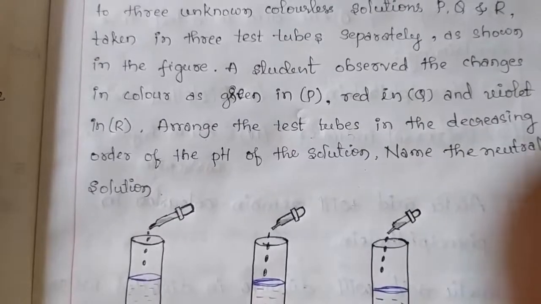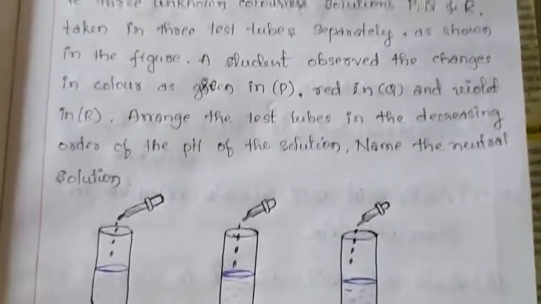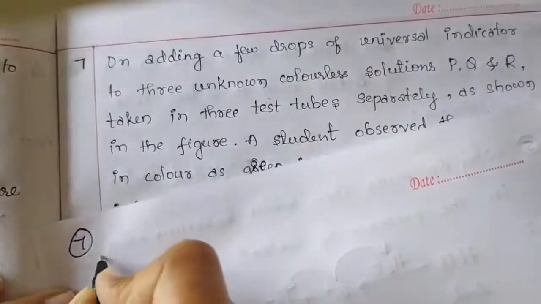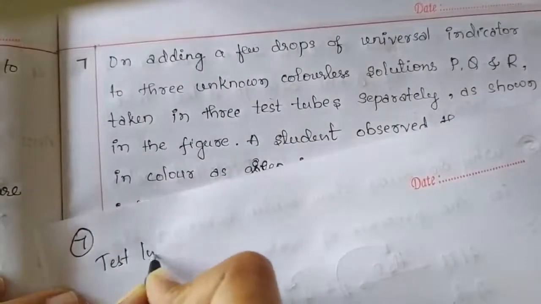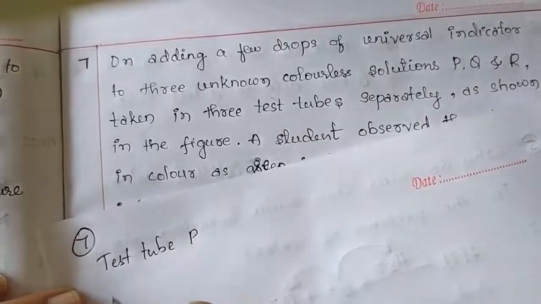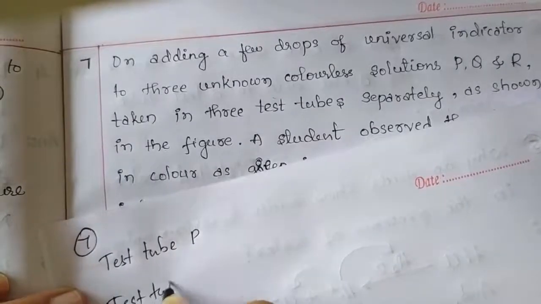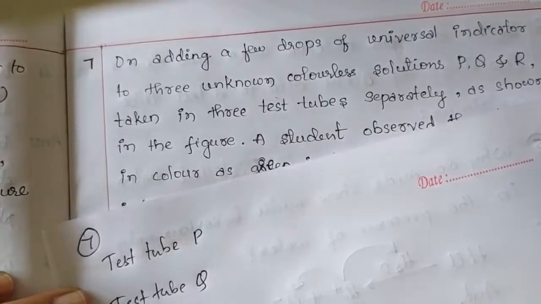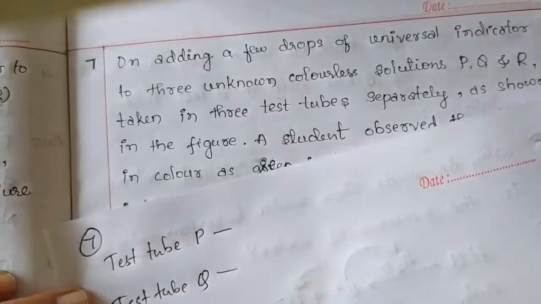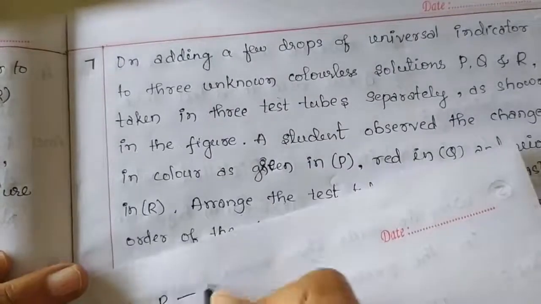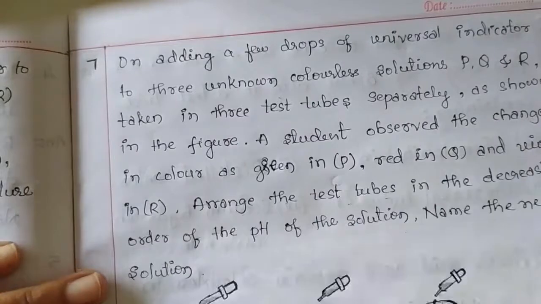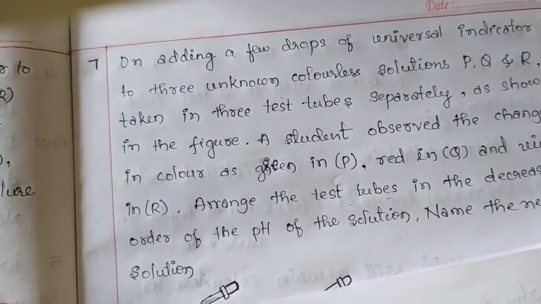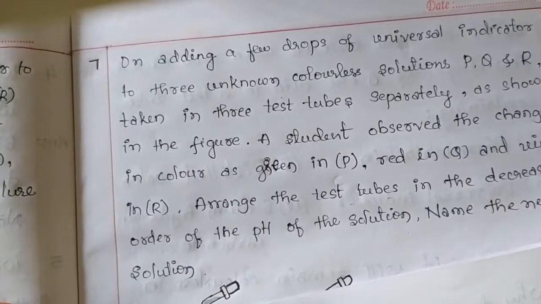Children, see here. In test tube P, test tube Q, test tube R. In test tube P, the color change is green, in case of test tube Q, color change is red, and in case of test tube R, color change is violet.